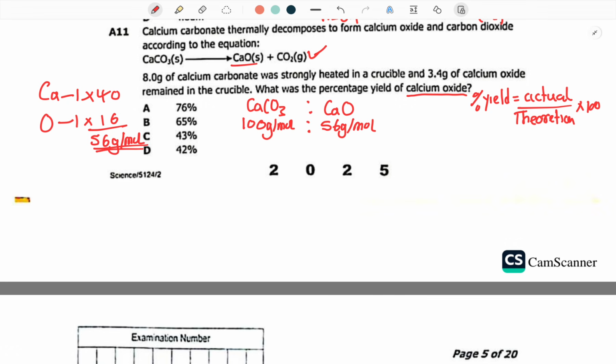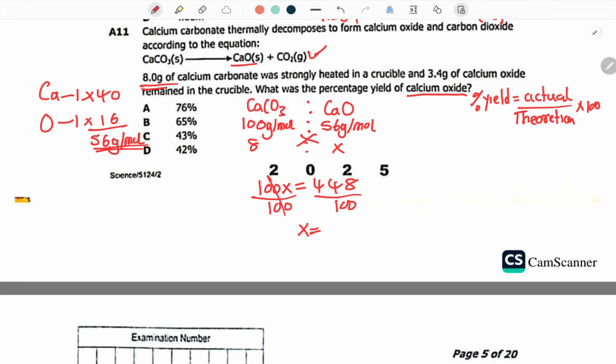Simple. Just get your 8 grams, which was given for calcium carbonate, put it here. Then this side, put X. The same thing that I did. You see how simple it is? So from there, you cross multiply. Then you're going to have 100 this side. So 100X is equal to 56 multiplied by 8. Then you'll find 448. Then you divide by 100, even this side by 100.